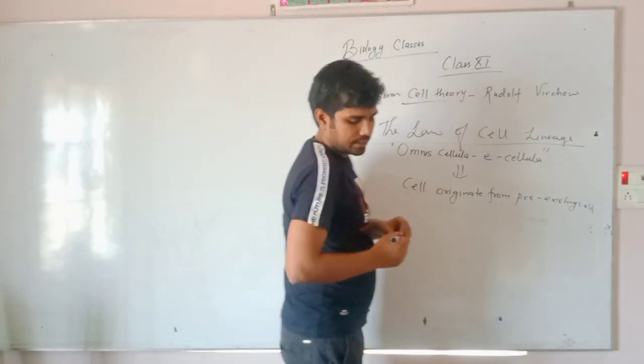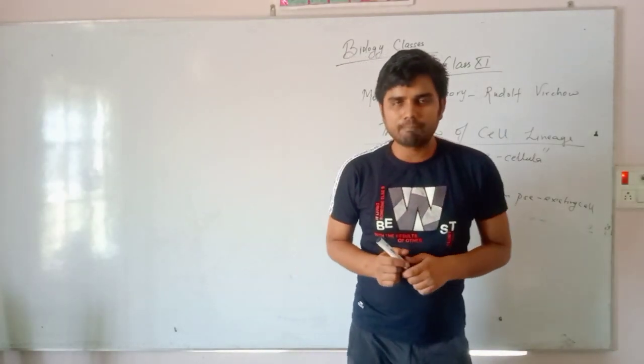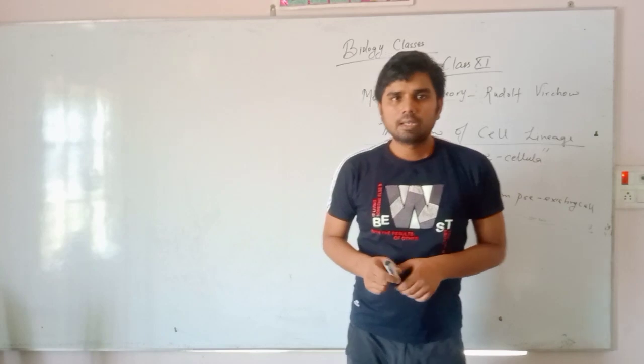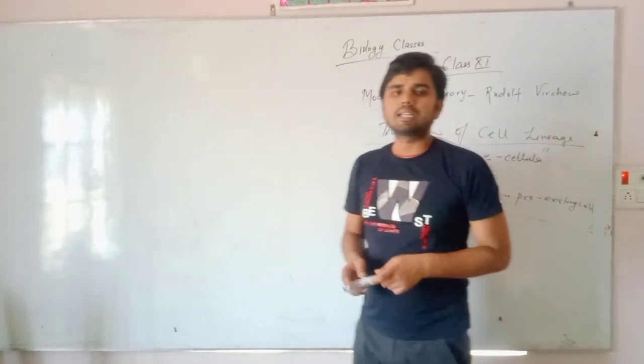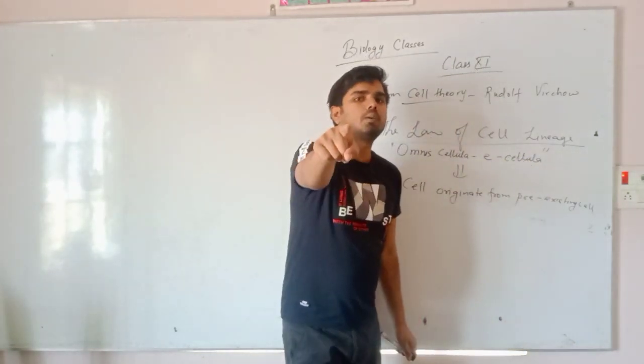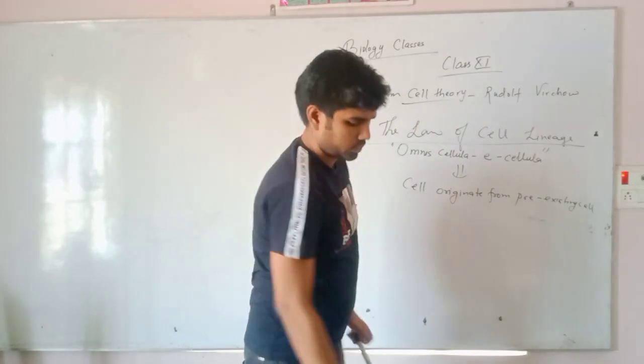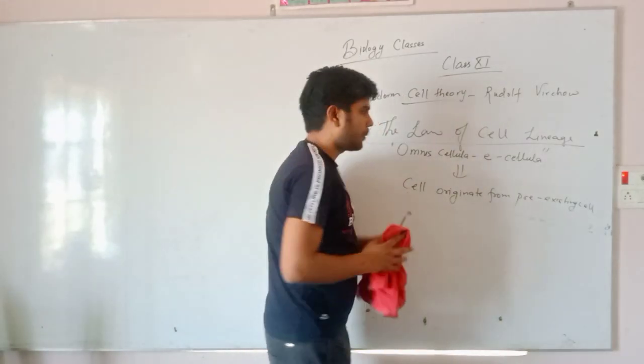Alright students, is it clear till here? Cell theory is complete. The old theory was given by Schleiden and Schwann, and the new theory was given by Rudolf Virchow. Yes students, now the next topic.